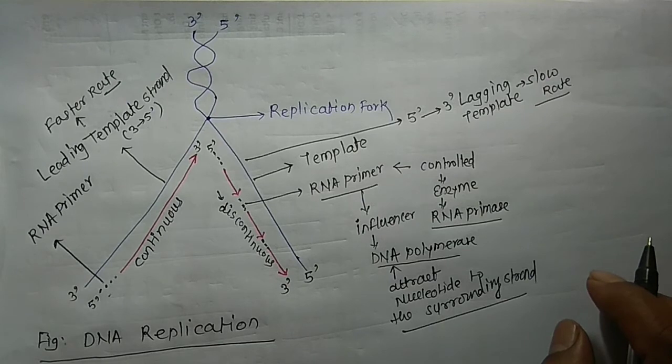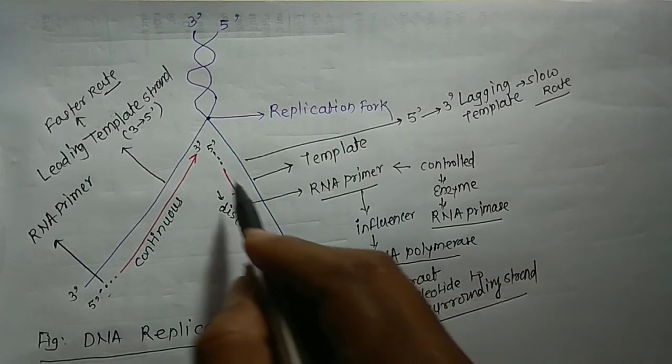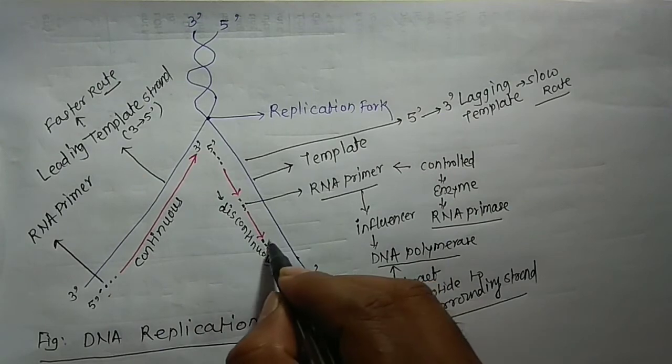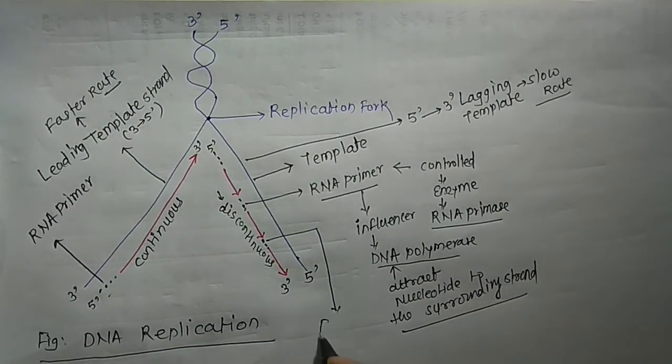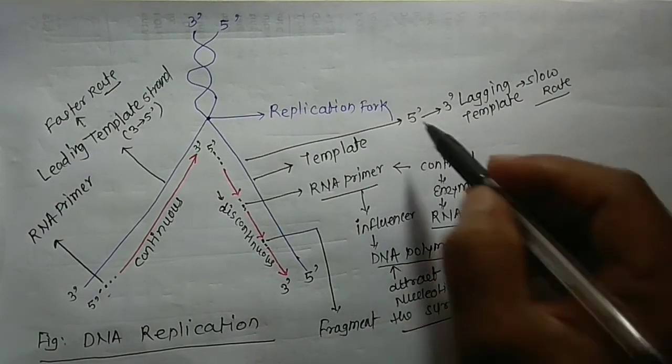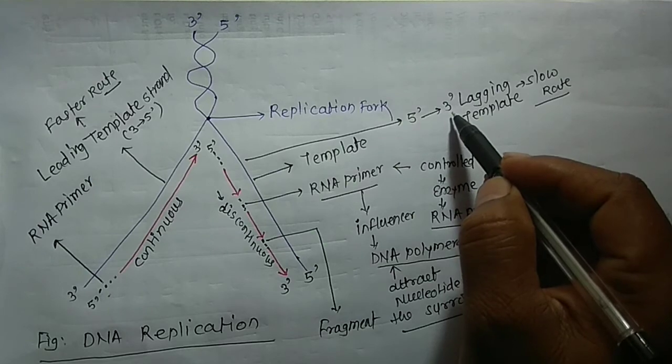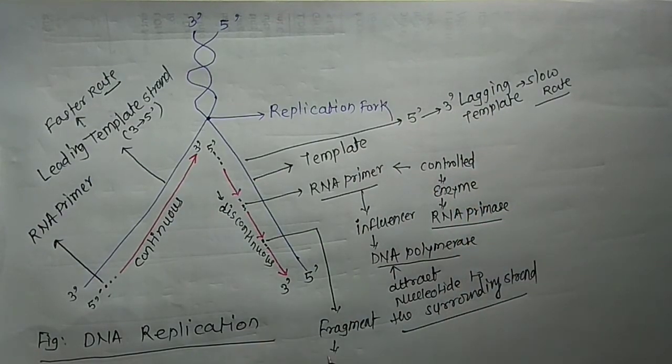The lagging strand is constructed in the form of short fragments of DNA in the 5' to 3' direction. This part is called the fragments. These fragments are found on the lagging strand in the 5' to 3' direction, and these fragments are called Okazaki fragments. What is the name? Okazaki. These fragments were named after the scientist who found them, Okazaki.